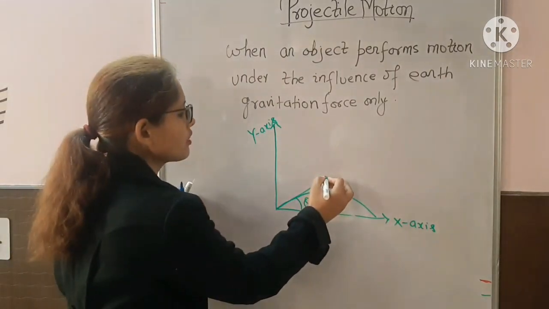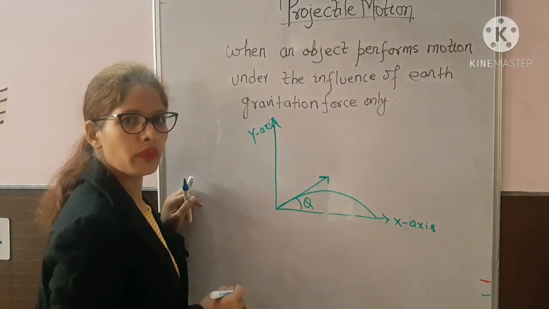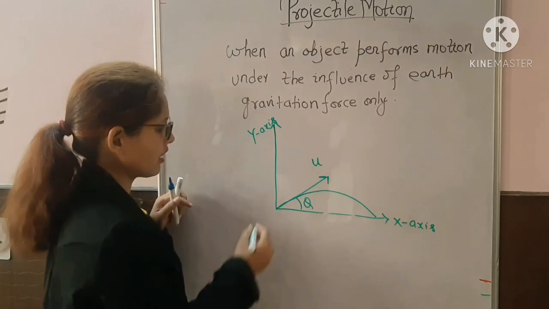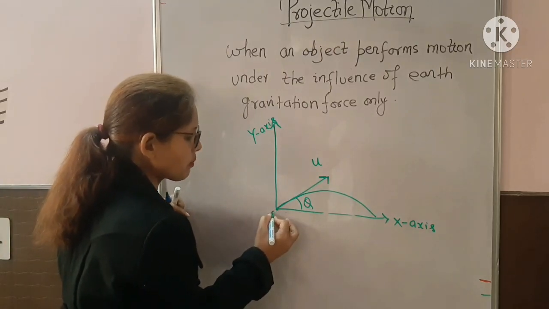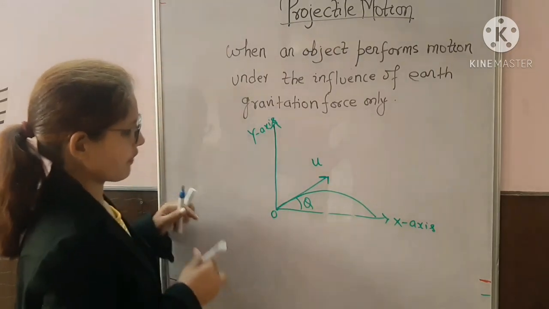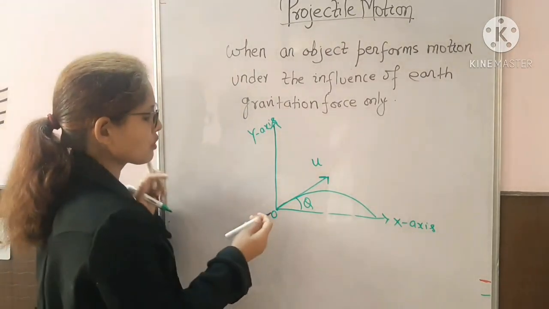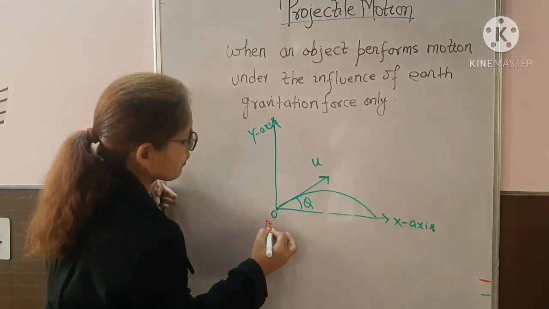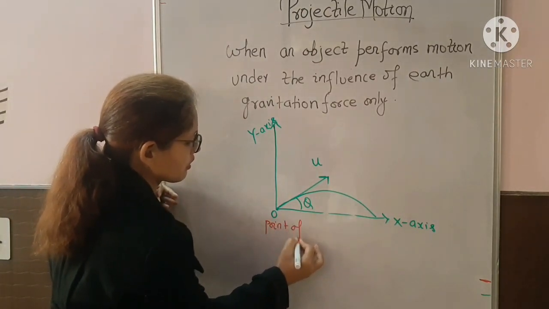Suppose you have projected one body with initial velocity u at angle theta, and you take the intersection point of the x and y axes as the origin.